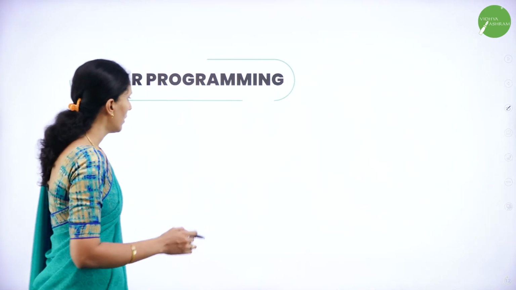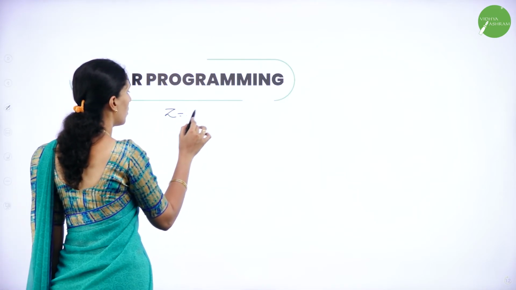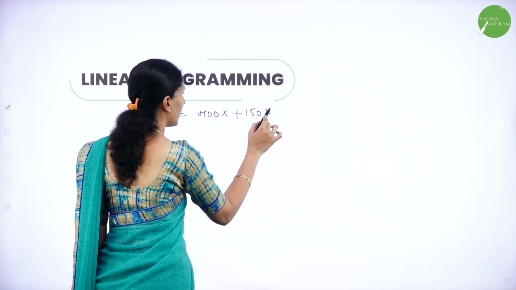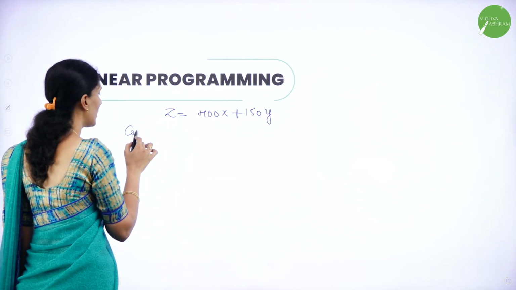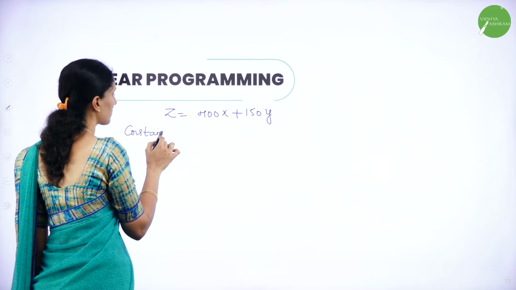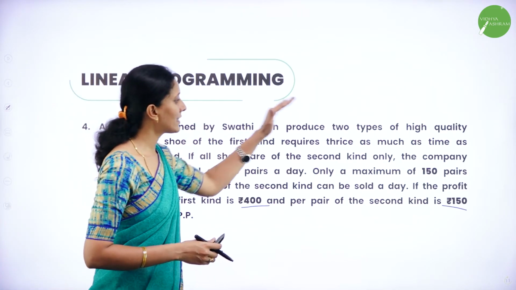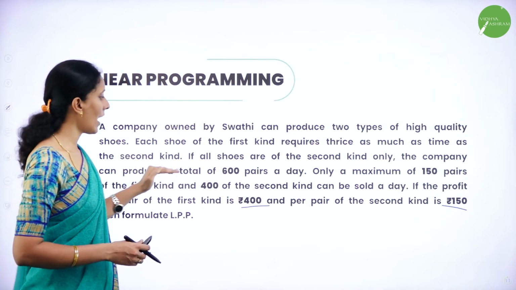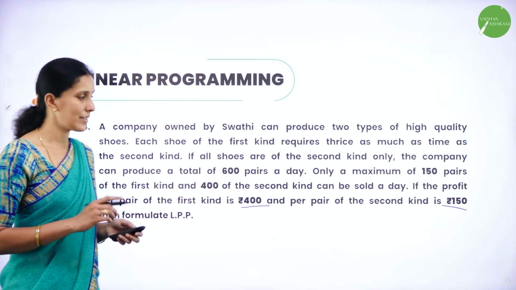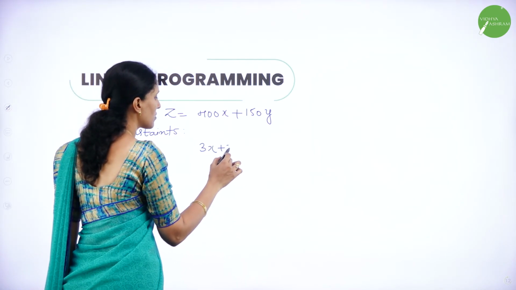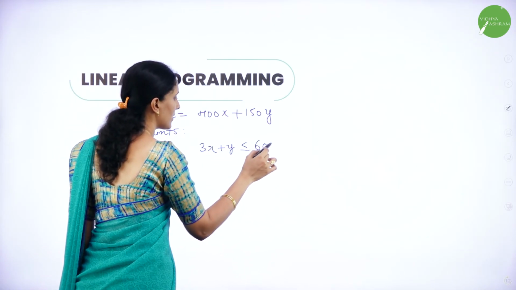So therefore, my Z is 400x plus 150y. Next, we are going to write the constraints here. It is clearly given that the first kind takes 3 times the time of the second kind, and the company can have a total of 600 pairs in a day. So the constraint becomes 3x plus y less than or equal to 600.